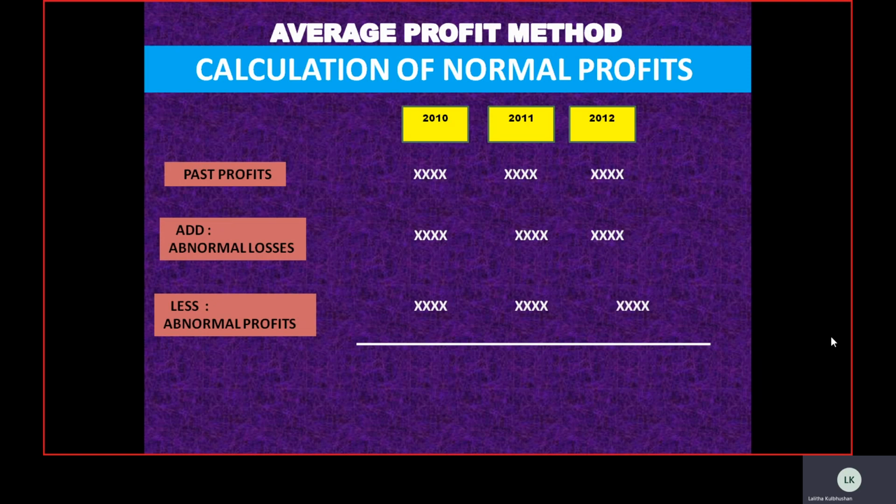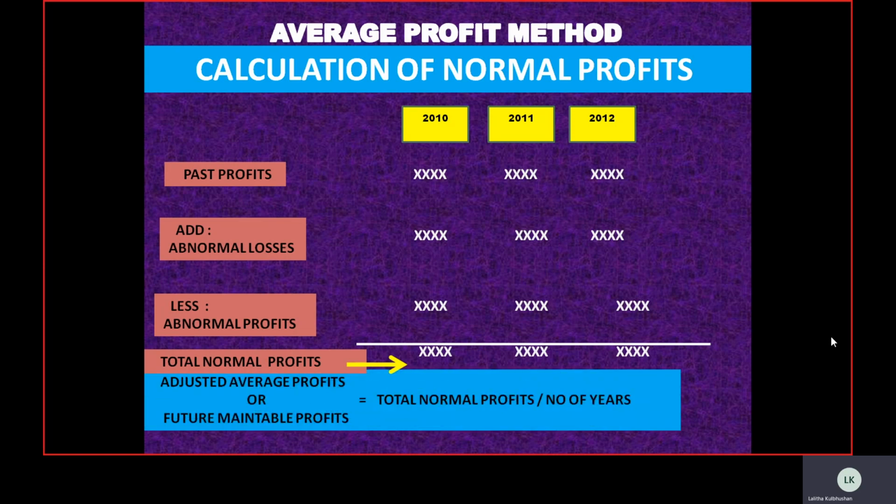Okay children, these two adjustments are the very generalized adjustments. After adding and deducting, we finally get the pure or original normal profit. We can say that the pure or original business profit is now available to us after adding the abnormal losses, or after deducting the abnormal profits.